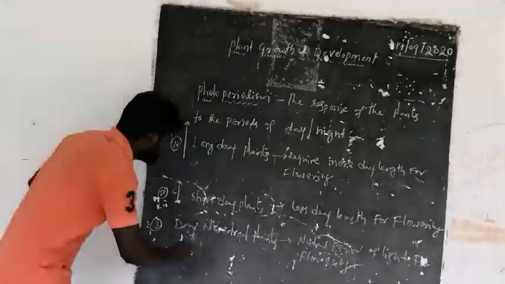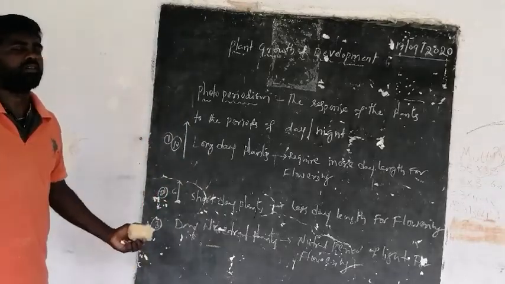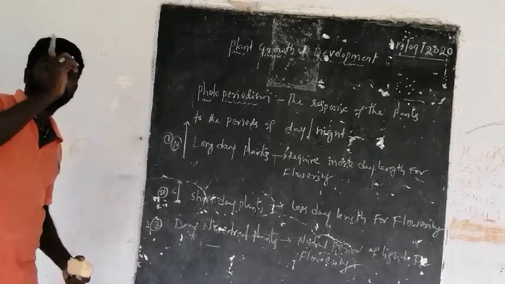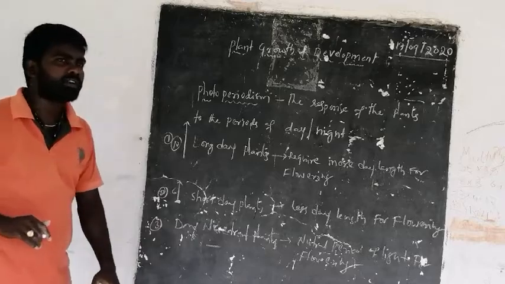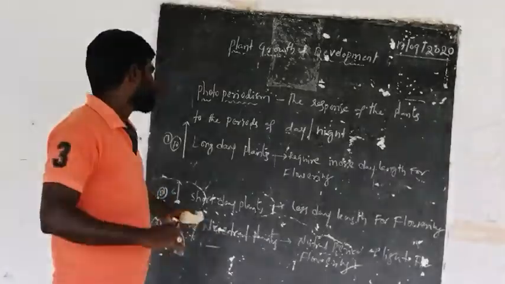Day neutral plants will be around 8 hours. Day neutral plants mean night time and daytime should be equal, and in that time period only some plants give flowers.